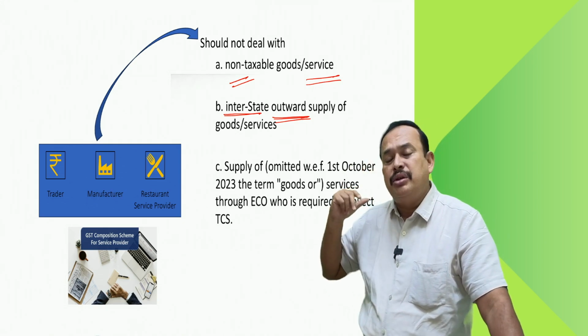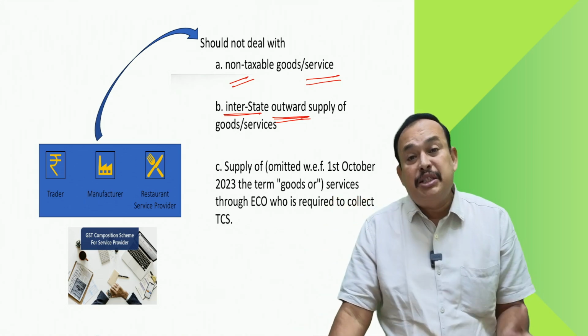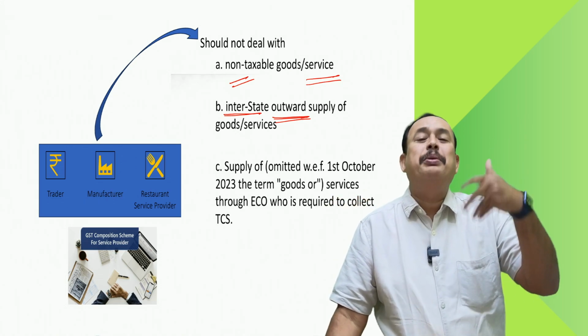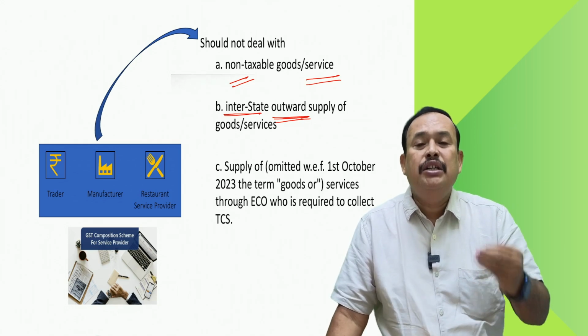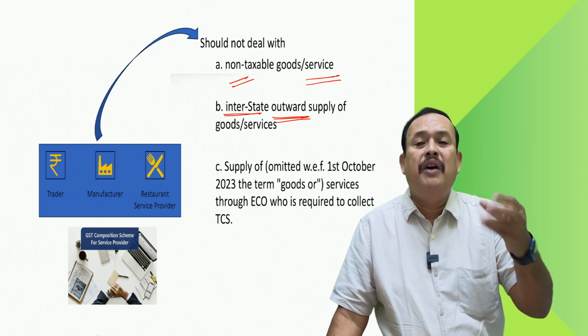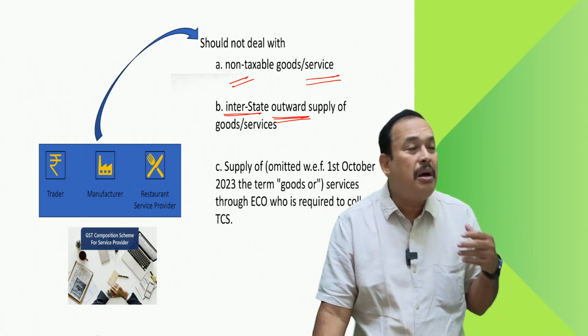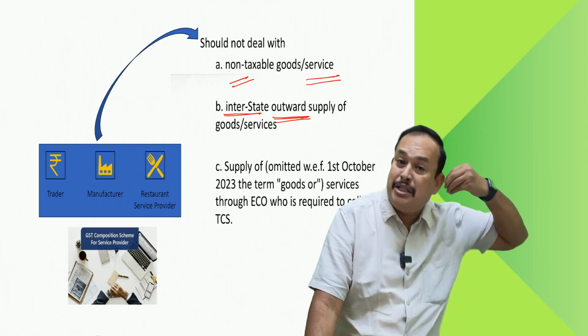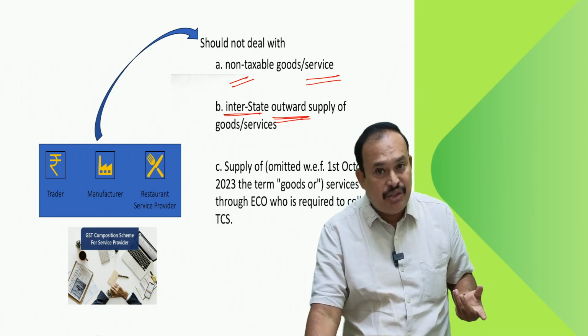Sir, what about export of goods? I supply goods from Chennai to Mr. M of Malaysia. Goods supplied from Chennai to Malaysia, I export the goods. Is it so? Yes, sir.